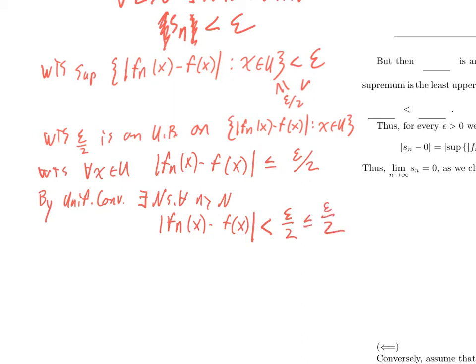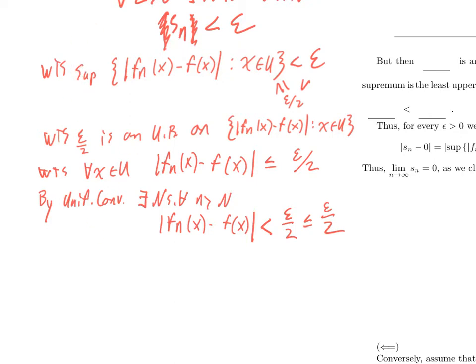So epsilon over 2 is an upper bound. Since epsilon over 2 is an upper bound, that means the supremum is less than or equal to epsilon over 2, which is strictly less than epsilon. That means s sub n is less than epsilon, but s sub n was already positive, so I can put those absolute value bars back.